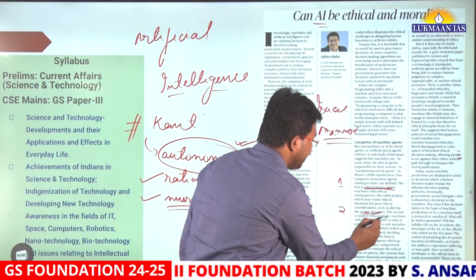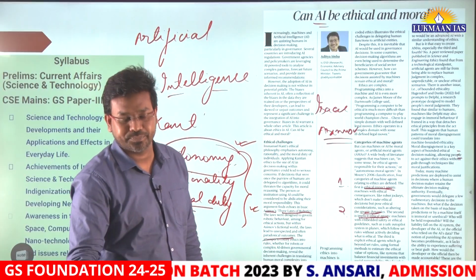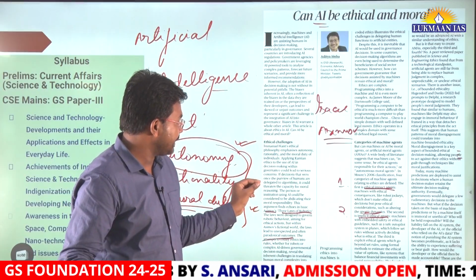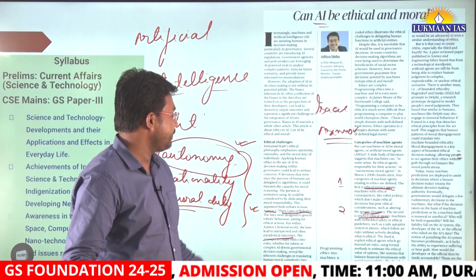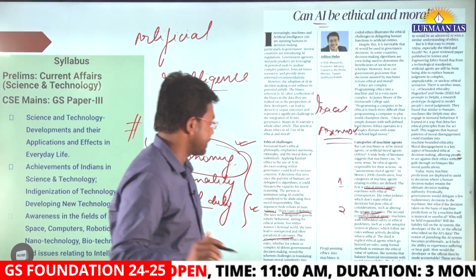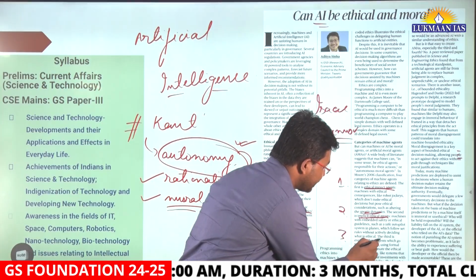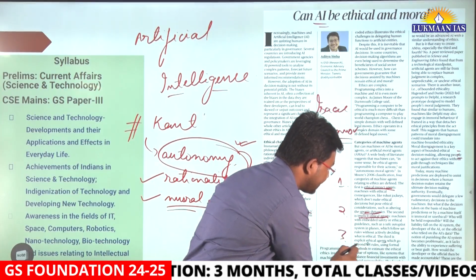Then the second is implicit ethical agents, machines with embedded safety and ethical guidelines. Then the author has talked about two other things also. The third is explicit ethical agents.